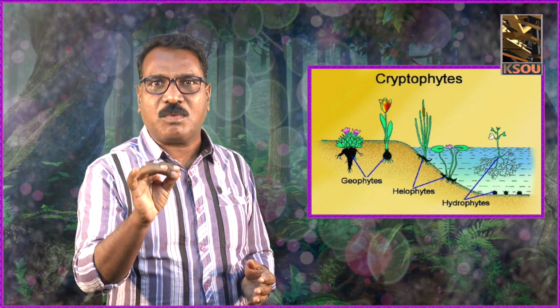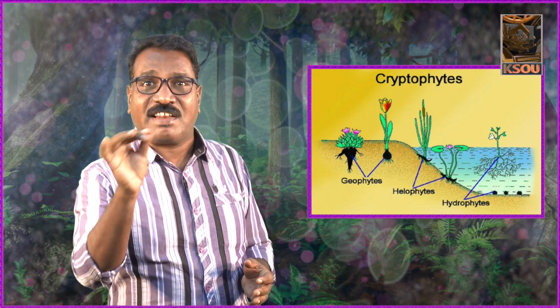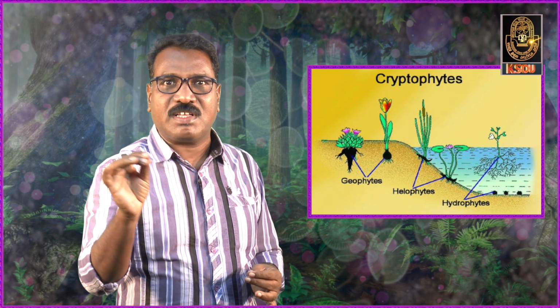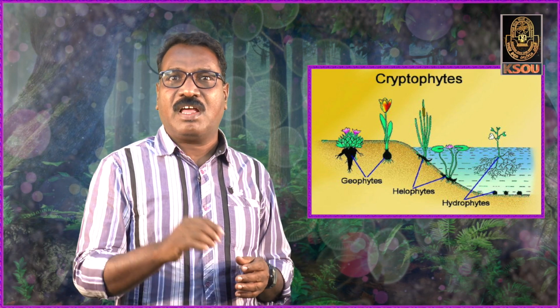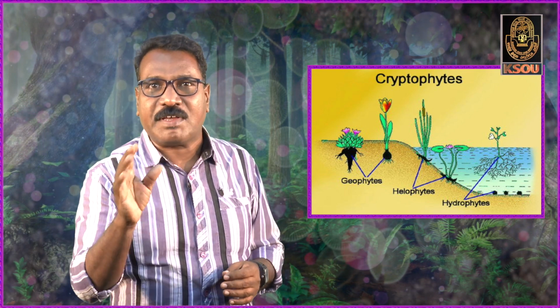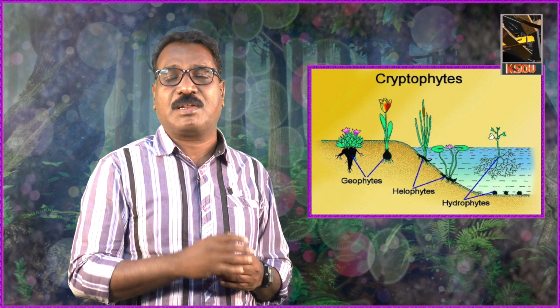These are of two types. One is saprophytes. The algae is found on the surface of the soil. Examples are Botrydium or Vaucheria. These are all algae which are found in the soil. The second one is cryptophytes. The algae is found in the subterranean region. They are found in the soil. Examples are Cylindrospermum, Anabaena, Nostoc. These are cryptophytes.